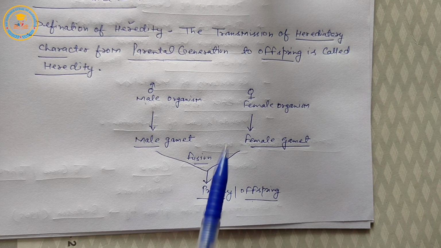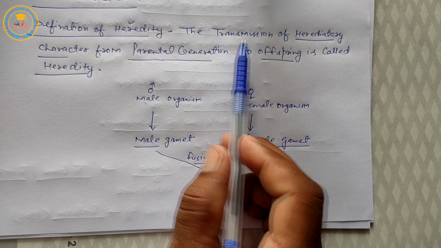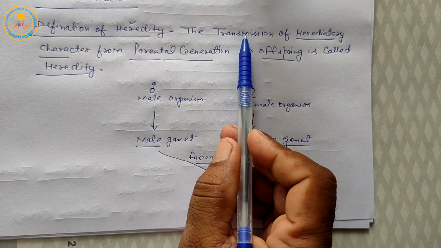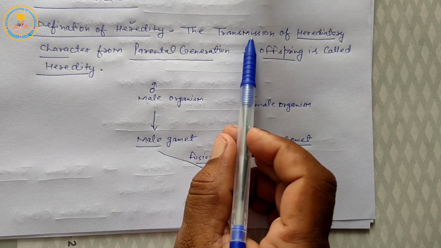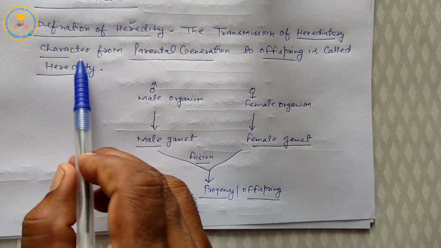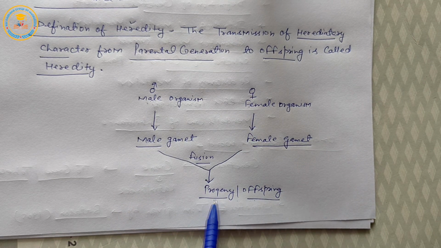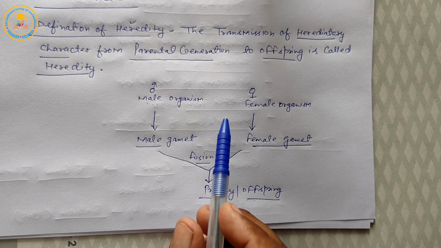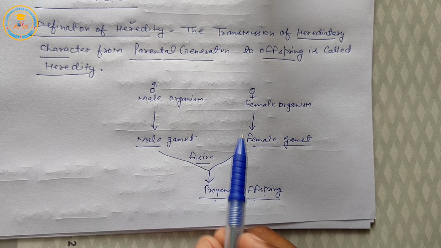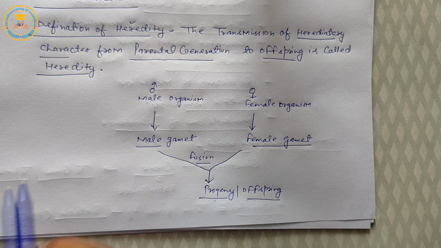If genetic character is transferred from parental generation to progeny generation, this process is called heredity. Next, heredity term given by Spencer.